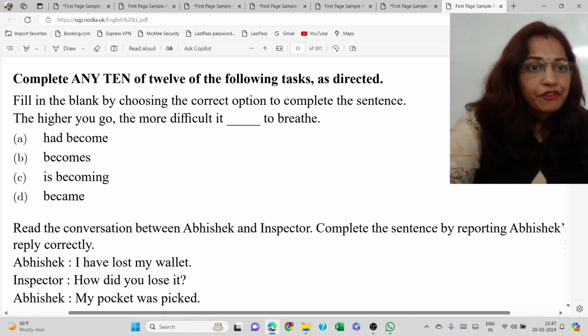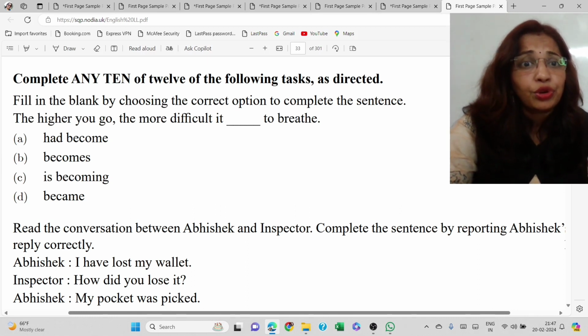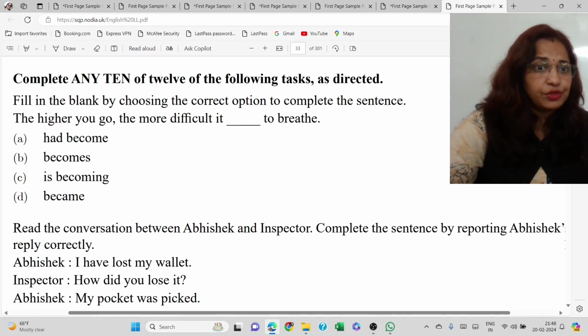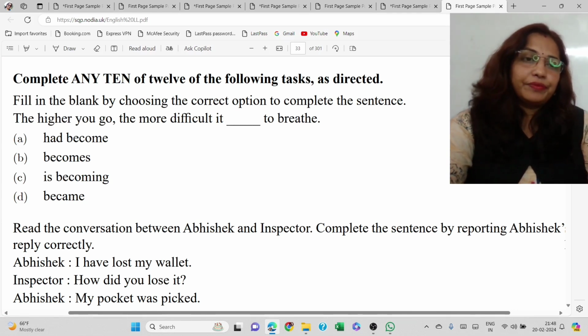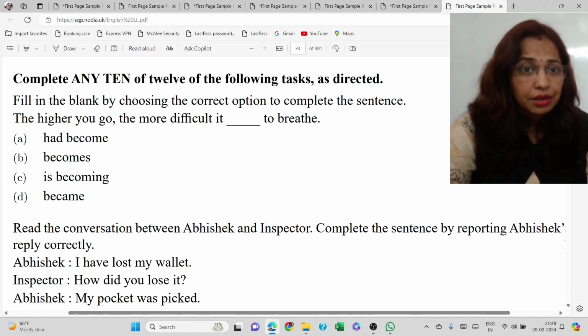Let's practice. Fill in the blank by choosing the correct option to complete the sentence. The higher you go, the more difficult it dash to breathe. Remember, whenever you mention this way, the higher you go, the cooler it is, isn't it? So here two comparative forms should be there. You can see the comparative degree has been used in both the parts, two words showing two comparative degrees. So here it is higher and it is more.